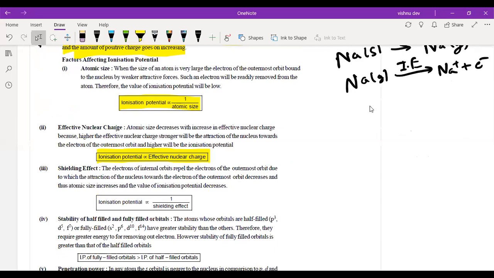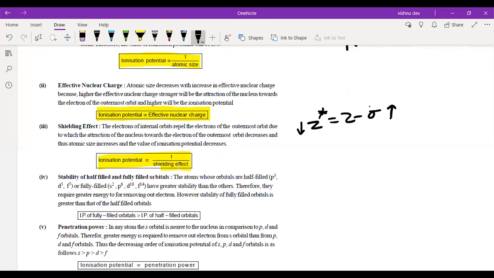Now shielding effect. So we know that if shielding effect is more, ionization potential would be less, okay? Because shielding effect more, Z effective will be less, है ना? The formula for Z effective, all of you remember, right? Z effective is equal to Z minus sigma. As I told you, Z more, Z star less. Z star less, ionization potential less. Got it? Right? So this is the point that you have to remember. What I'm marking, these are the important points that you have to remember. So in your short notes, you just write the highlighted portion, okay?